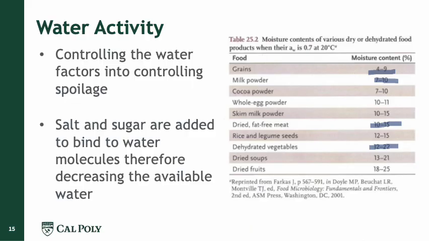So by removing, in this case, the moisture content or the water, we are increasing the concentration of solids in relation to the water in the food. We can also add some solids like sugar and salt, and then we are reducing the water activity. So we are controlling it, and then we are reducing the probability of microorganism growth.